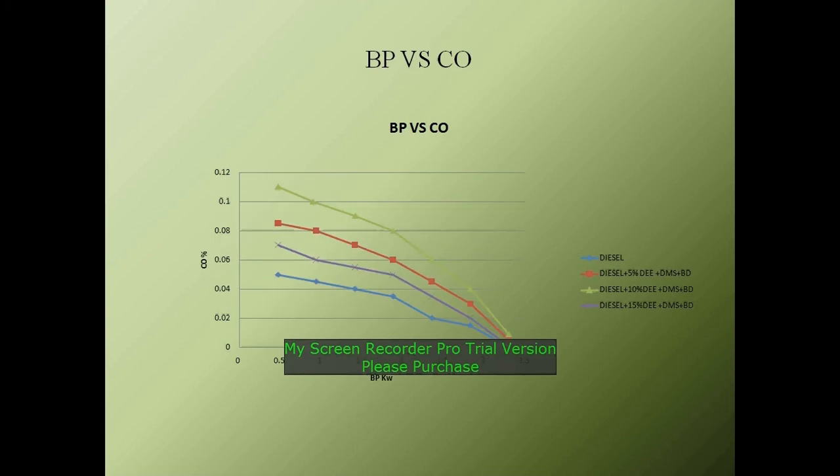This is the graph of brake power versus carbon monoxide. In this graph, emission is low for 15%, then the 5%, 10% and base diesel, due to complete combustion and due to the oxygen content.